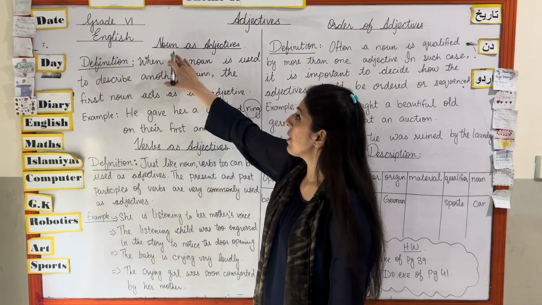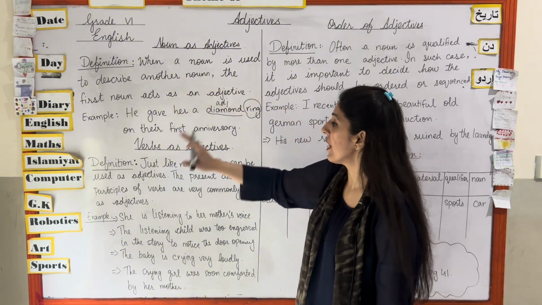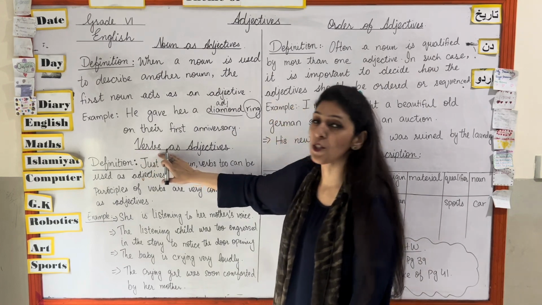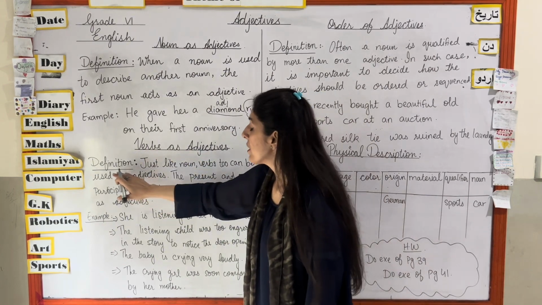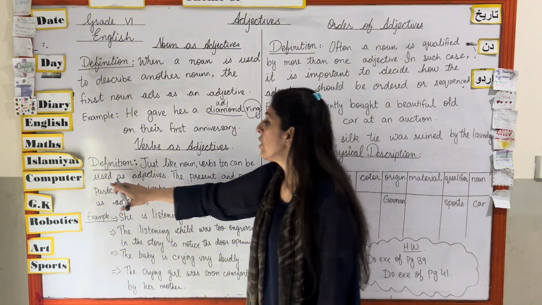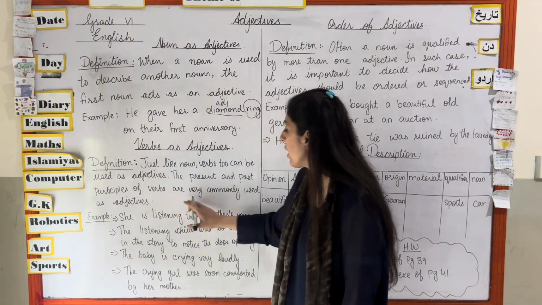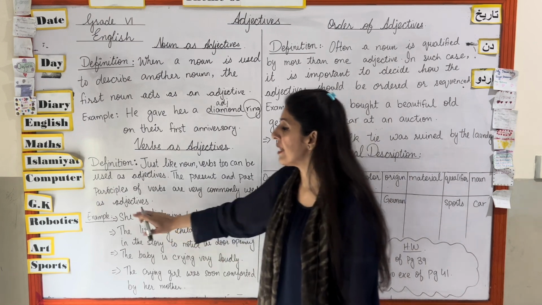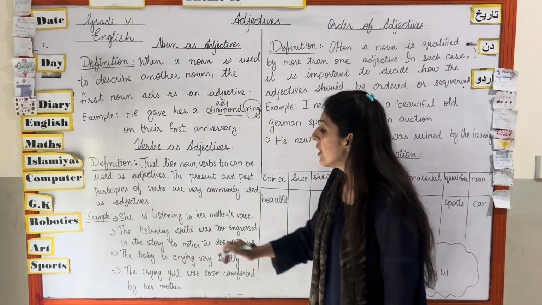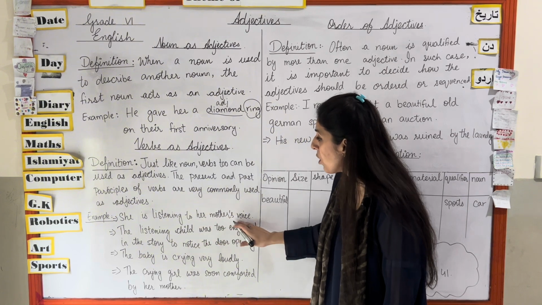Now same like nouns can be adjectives, in the same way verbs can also be adjectives. What is the definition? Just like nouns, verbs too can be used as adjectives. The present and past participles of verbs are very commonly used as adjectives. She is listening to her mother's voice.